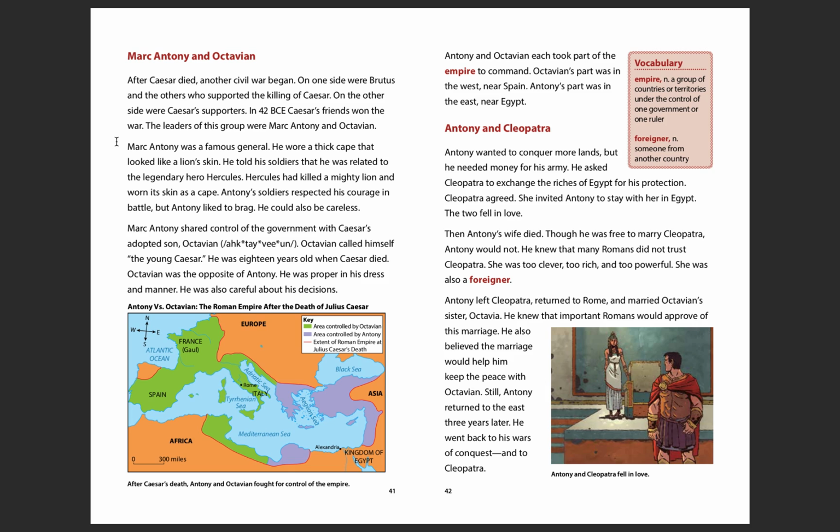Hercules had killed a mighty lion and worn its skin as a cape. Antony's soldiers respected his courage in battle, but Antony liked to brag. He could also be careless.